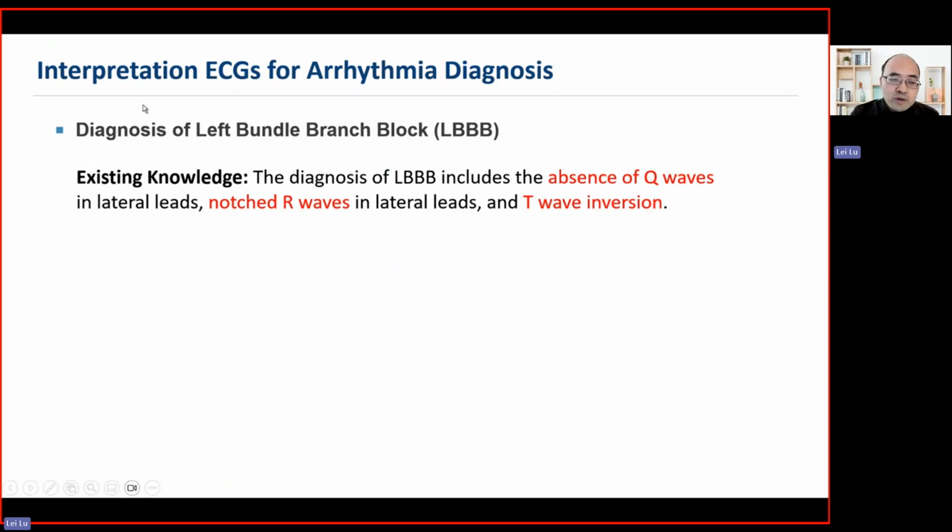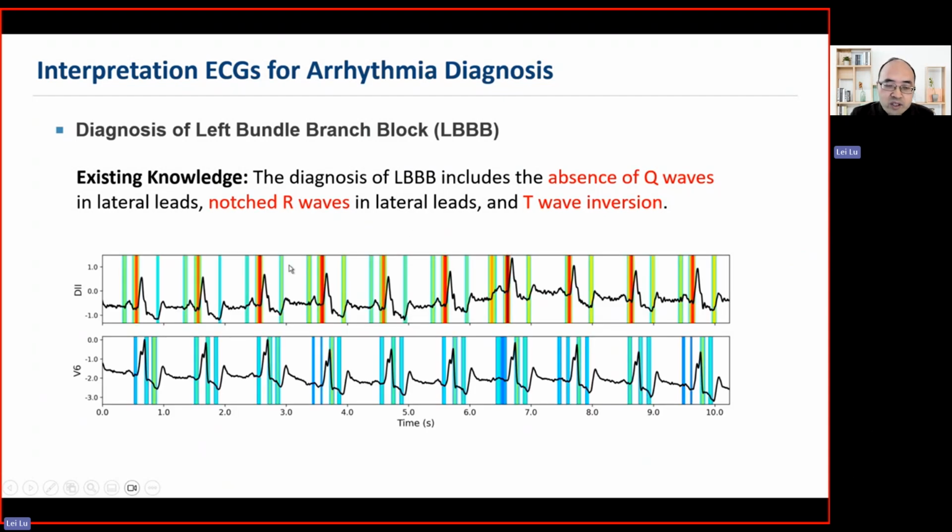We also show an example for the diagnosis of left bundle branch block. This is excellent knowledge in the literature. We know that the diagnosis of left bundle branch block includes the absence of Q waves, notched R waves, and also T wave inversion. In the result from our model, we identified important features from the D2 lead and the V6 lead. Now let me show you more details.